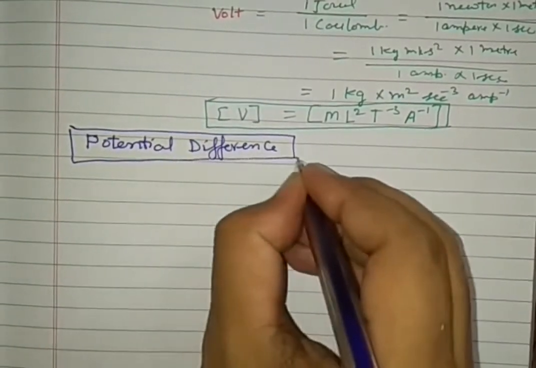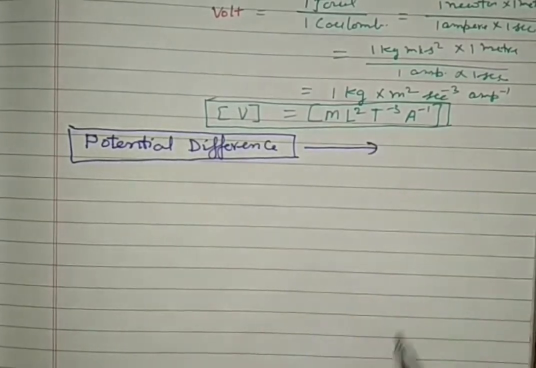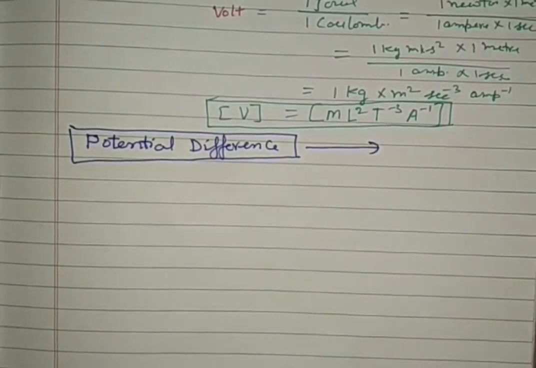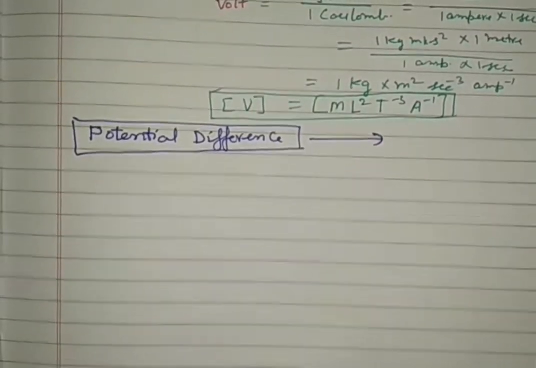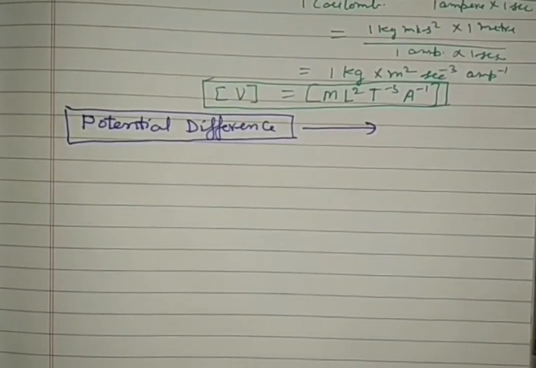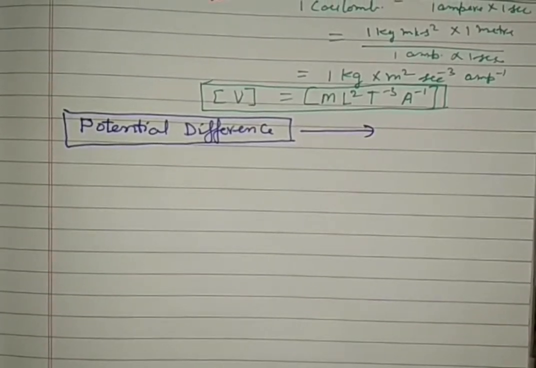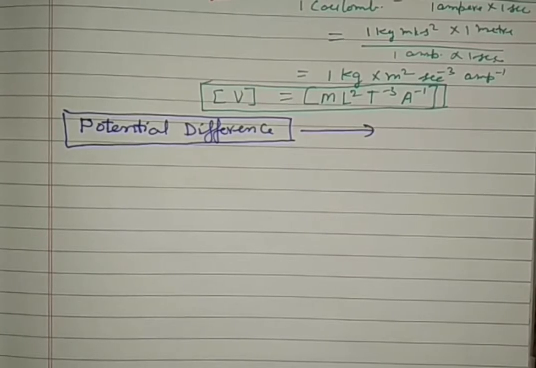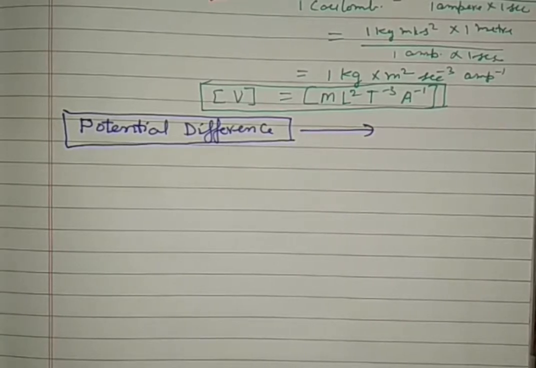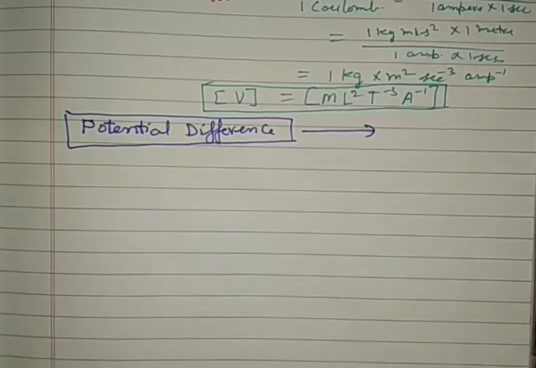Electric potential and potential difference are two different quantities. Children are always confused between electric potential and potential difference. Just before this, I gave the concept, and whatever I told was for electric potential, not potential difference. Students are always in confusion. They understand electric potential to be a potential difference. No, it's not, and it never is.